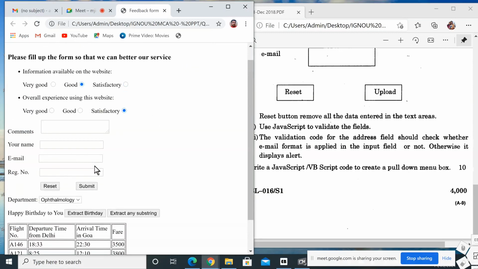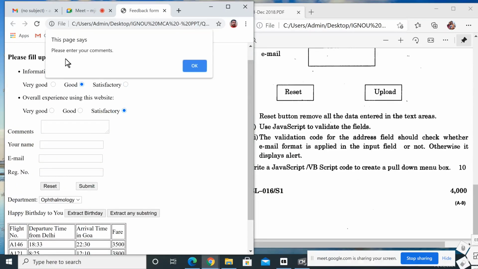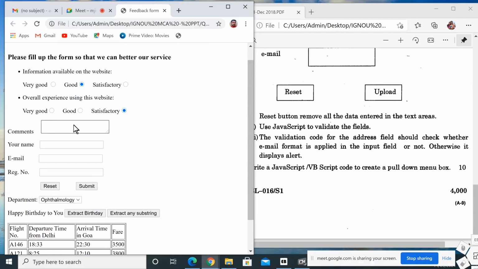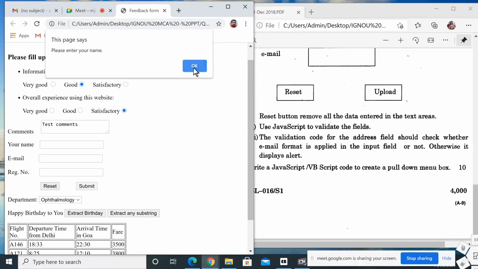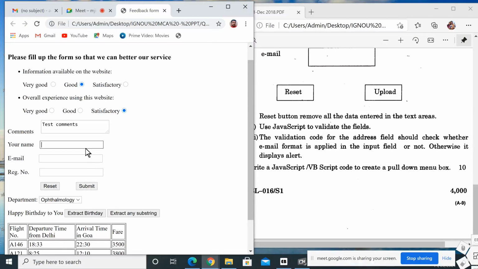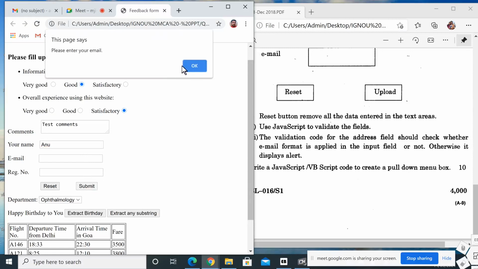Then I am trying to submit it. It says please enter your comments. So here it asks to enter a comment, and I am giving test comments. Then I try to submit again. It asks please enter your name. So here I am giving one name and clicking submit again.